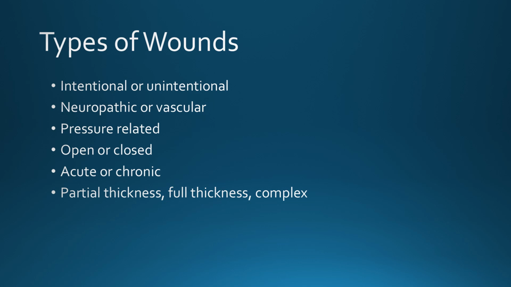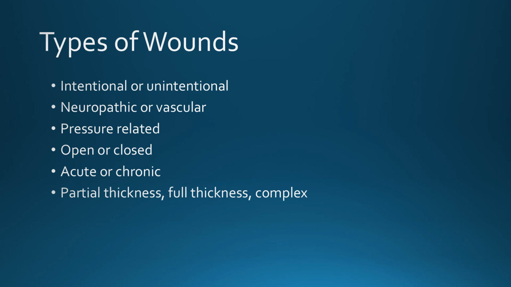First, wounds can be intentional, meaning a provider made it on purpose, and this would be something like a surgical incision. Wounds can be unintentional, like trauma and pressure injuries. They didn't occur on purpose. Wounds can be caused by neuropathic issues, where the person cannot feel anything occurring due to nerve damage, or they can be vascular, related to blood flow. Wounds can be pressure related, where the skin cannot get the blood flow it needs because there's something putting pressure on it.